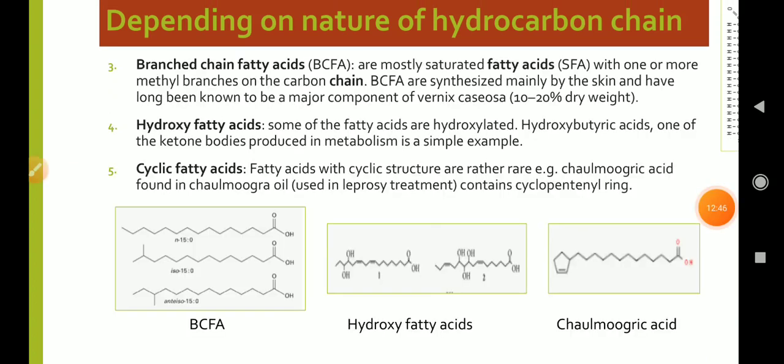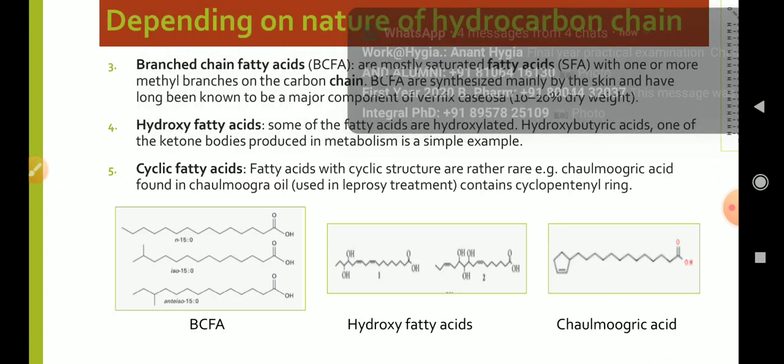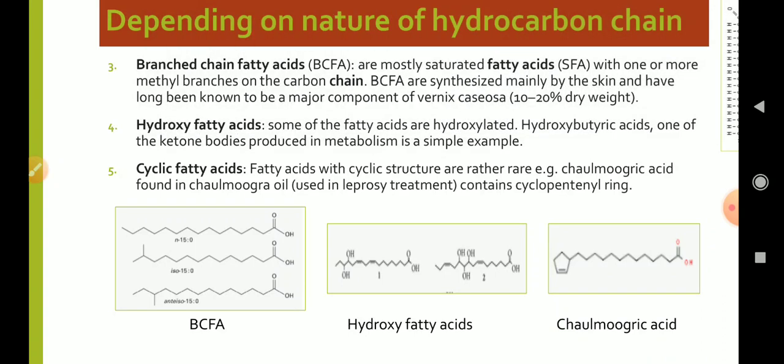Now, depending on the nature of the hydrocarbon chain, we have already classified saturated and unsaturated fatty acids. Now, the third one is branched chain fatty acids, also known as BCFA, and they are mostly saturated fatty acids with one or more methyl branches on the carbon chain.